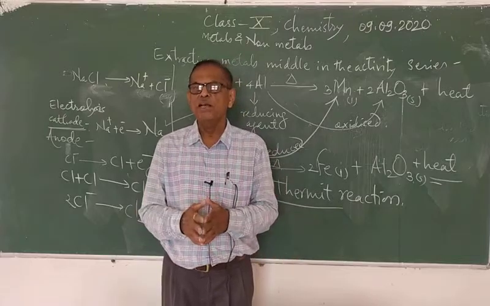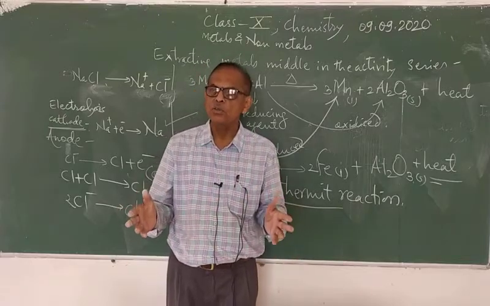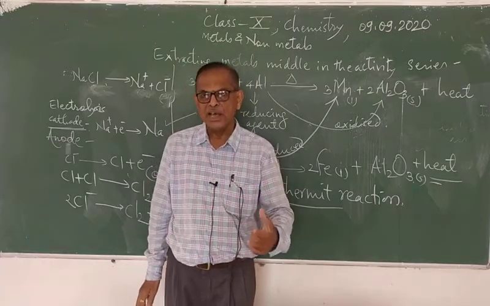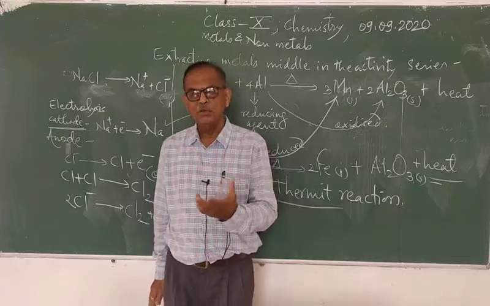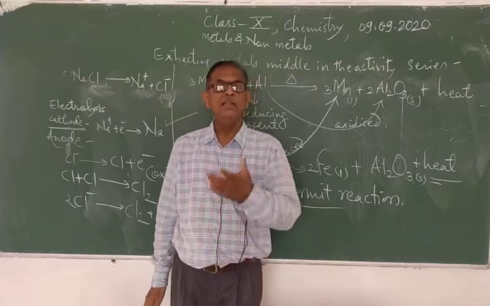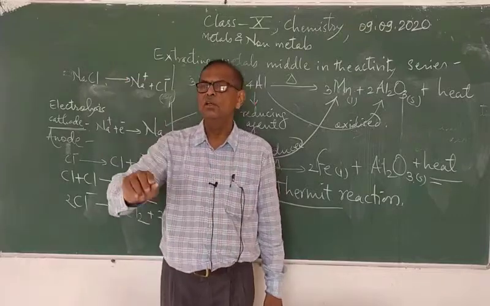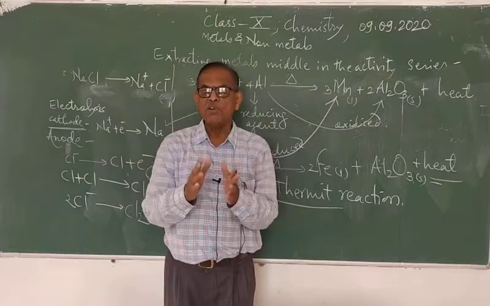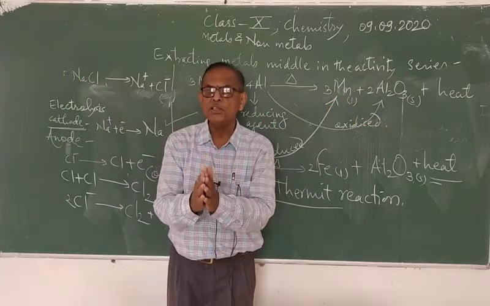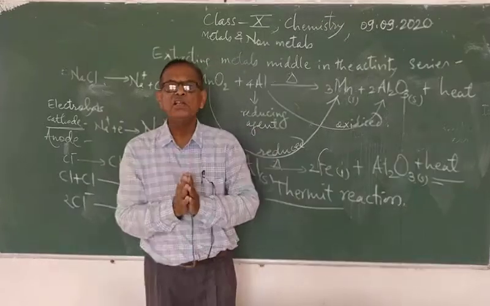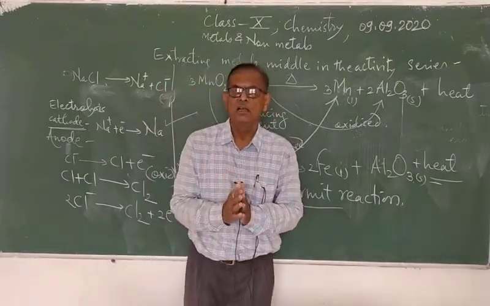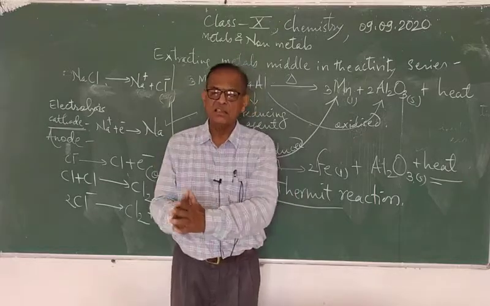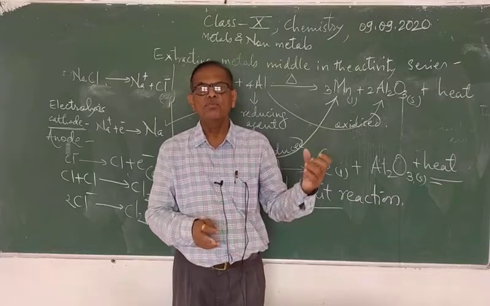And the salt solution, for example, let us see that if you want to purify the copper metal, then what do we do? We take the anode as an impure rod of copper. In the electrolytic cell, we take the copper sulfate, and cathode is a thin strip of copper metal. And when we pass the electric current, what will happen? The copper ions from the solution get deposited on the thin strip of the copper metal, and the thin copper metal strip becomes thick.